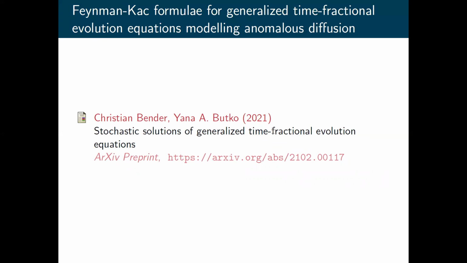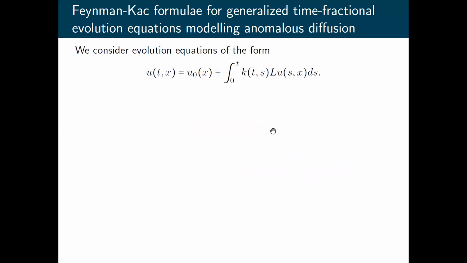I have a few minutes to give an outline of what happens in this paper. We consider evolution equations of this form, where K is a memory kernel of a general type, so not necessarily of convolution type, and L is a generator of a Markov process.